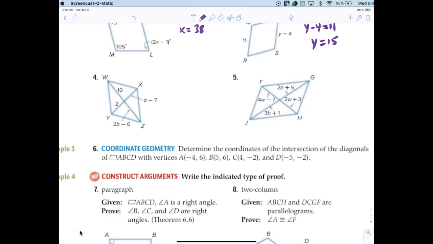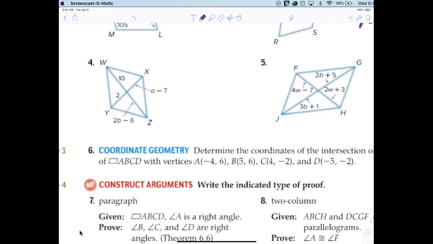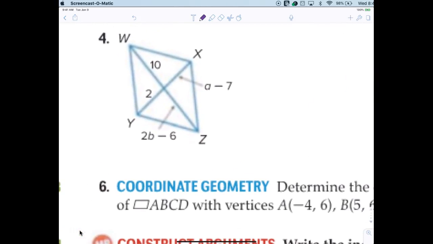Something I forgot to mention. What do you think is true about the diagonals? If you had to guess. What did you think?